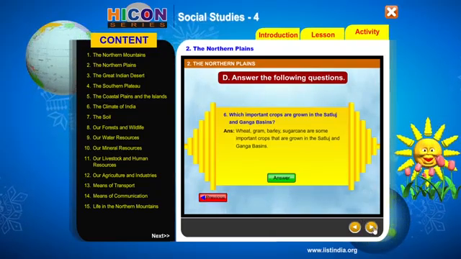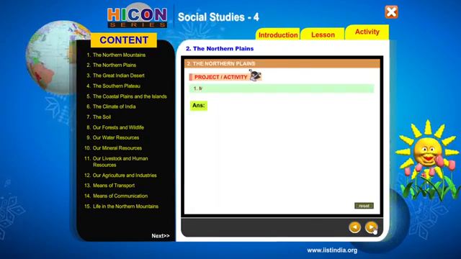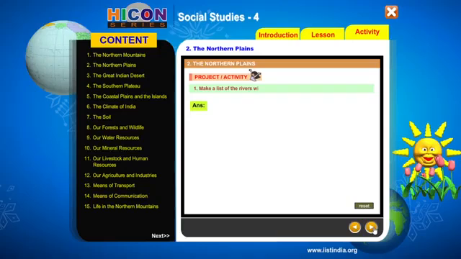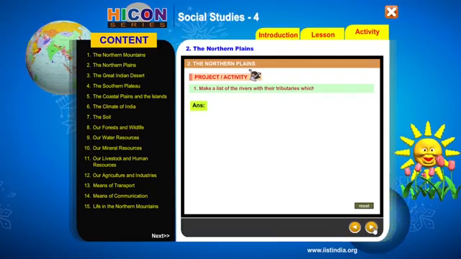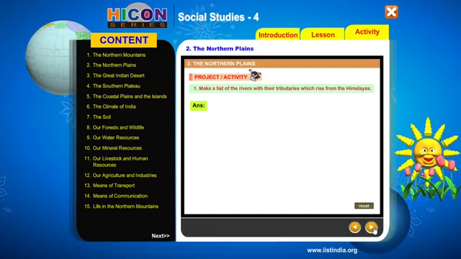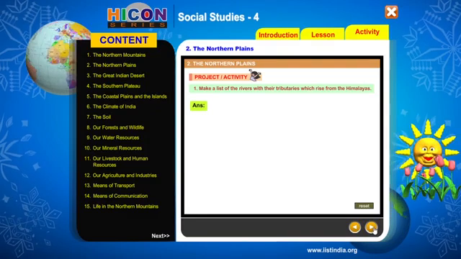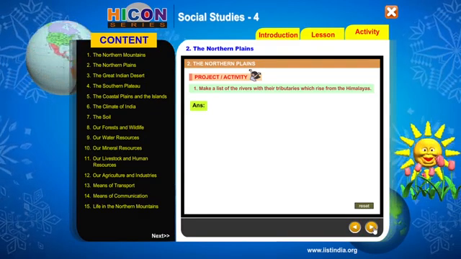Move on to the next section. Project or activity: make a list of the rivers with their tributaries which rise from the Himalayas. So what are the major rivers that rise from the Himalayas and which are their tributaries?